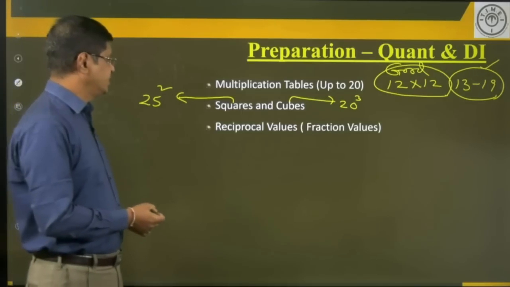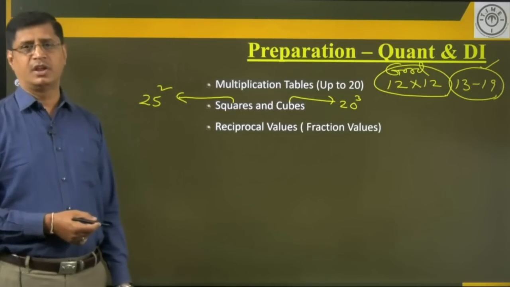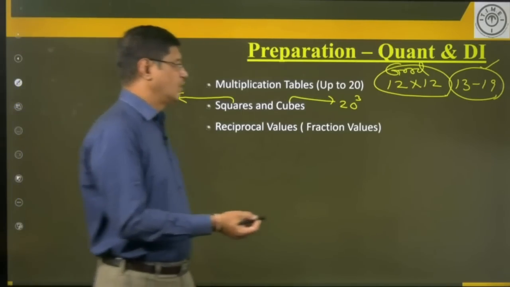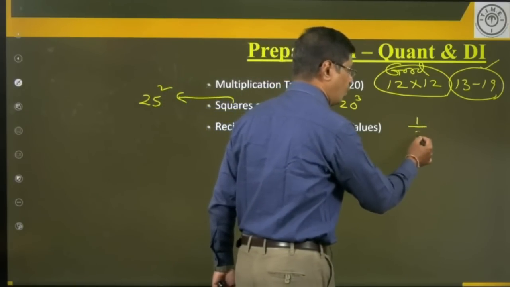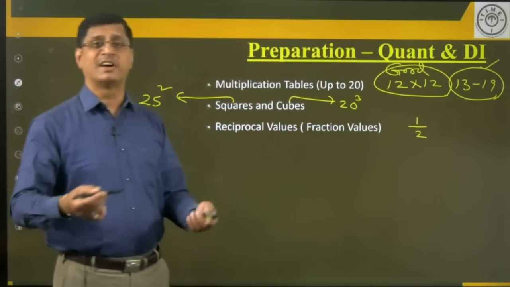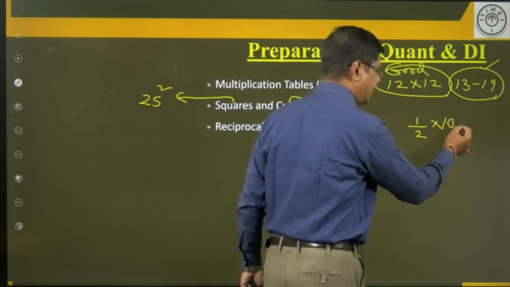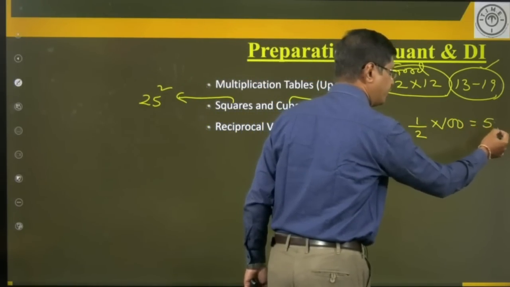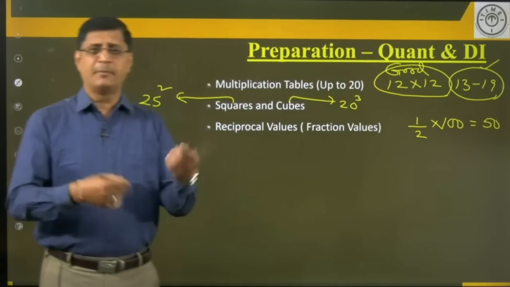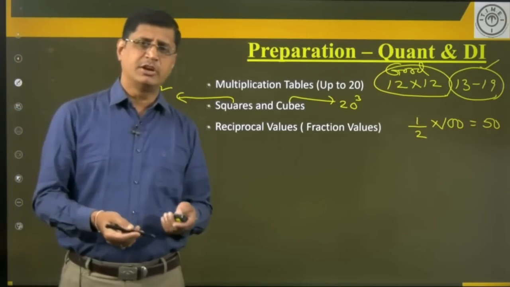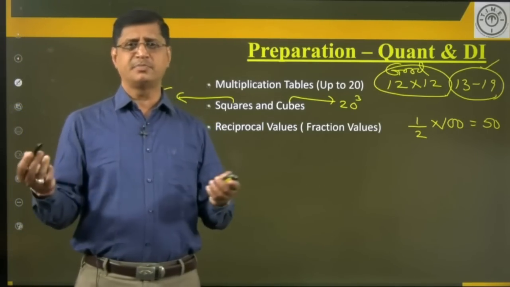Okay. The next thing here, reciprocal values. Reciprocal values means, my dear students, for example, 1 by 2. What is the value of 1 by 2? How much percent is it? To find the percentage value, just multiply with 100%. Now, it will give 50%. What I am doing? I am multiplying with 100. A fraction is multiplied with 100% to get its percentage value.